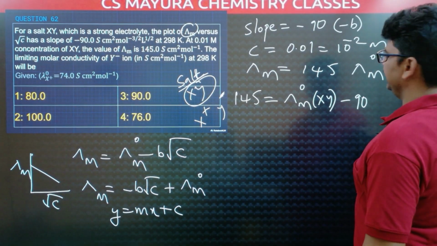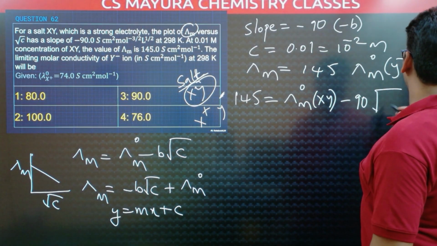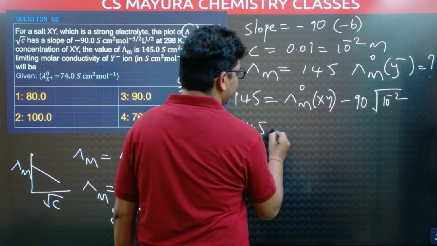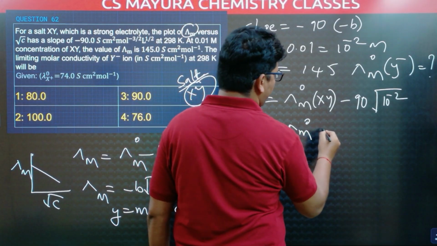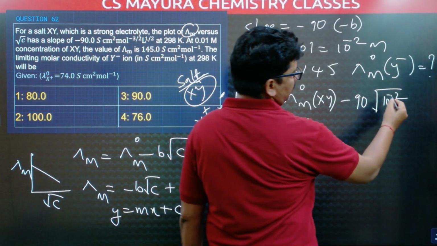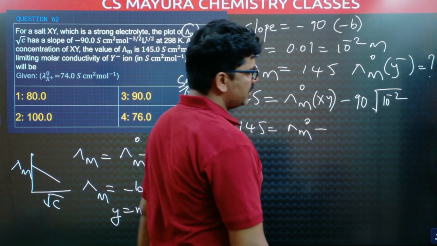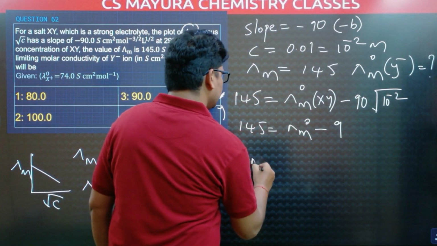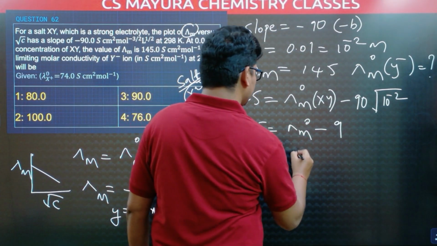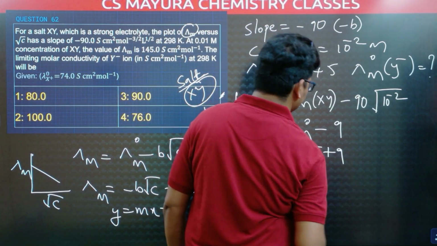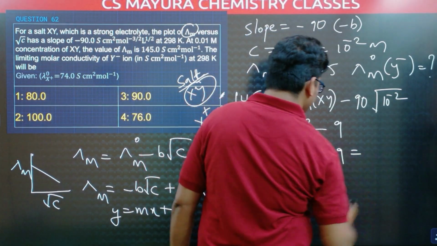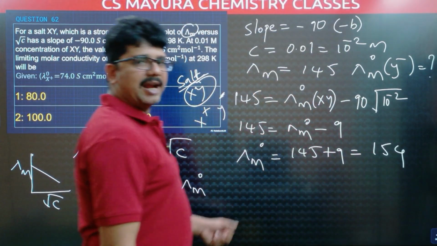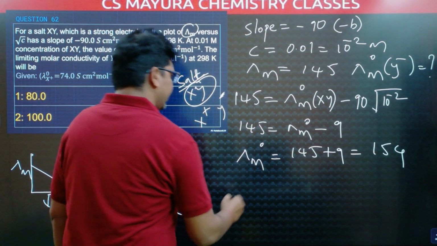Next, root c, square root of 10 power minus 2, that is 10 power minus 1. So 145 is lambda m naught minus 9. Now lambda m naught is equal to 145 plus 9, that is 154. This is lambda m naught of XY.